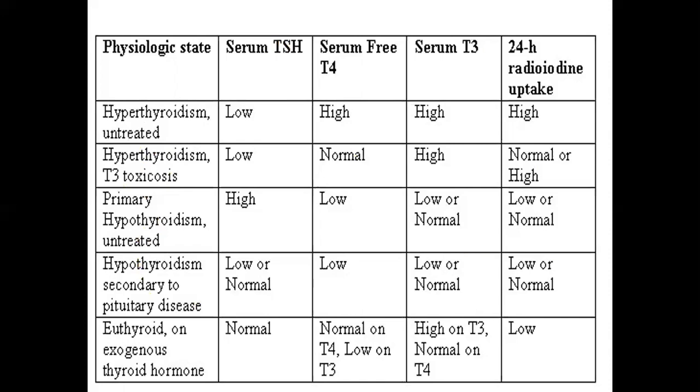Particularly for the OSPE and for the Viva, these are more important, because in Viva you will be asked very small questions. What is the main test used for the diagnosis of thyroid diseases? The most sensitive test is the serum TSH.